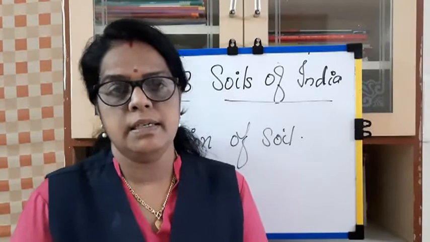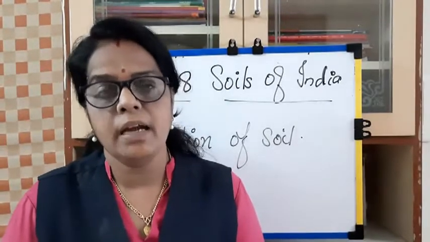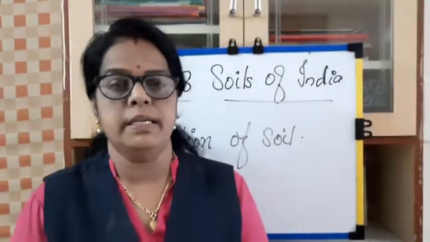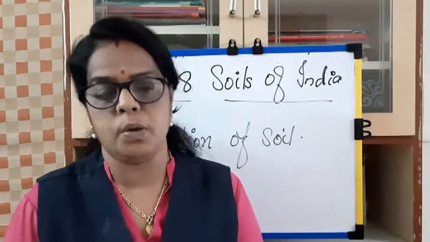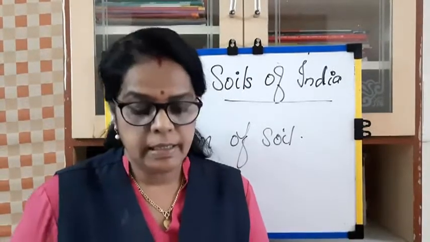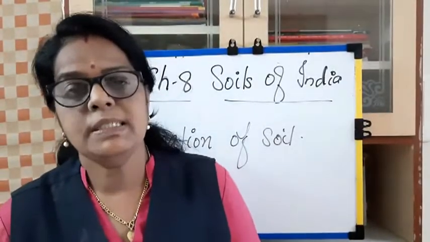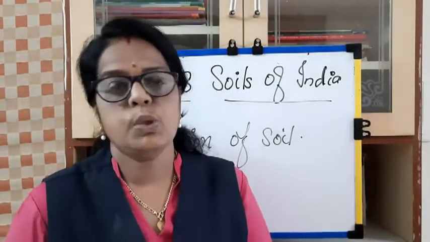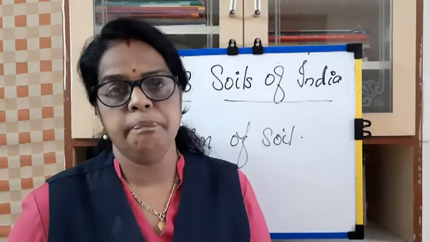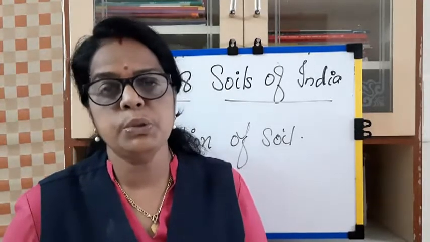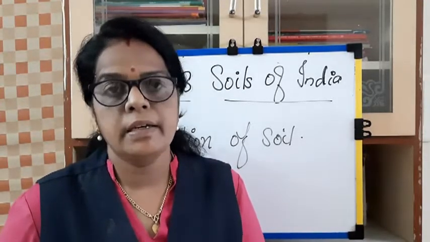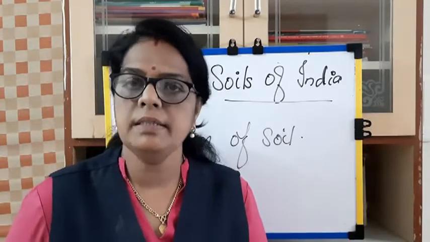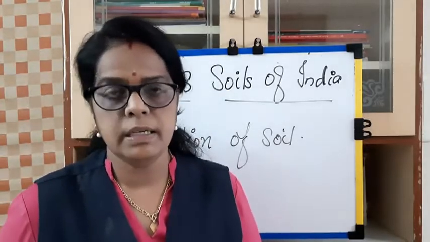In that case, the farmers add manure and fertilizers to grow the crops. Suppose in a desert region the soils are not fertile. In that case, what do the farmers do? The farmers add fertilizers and manure. Clear? Okay.